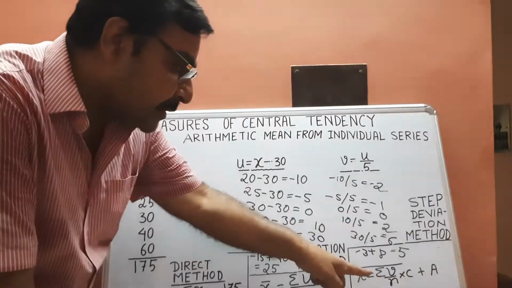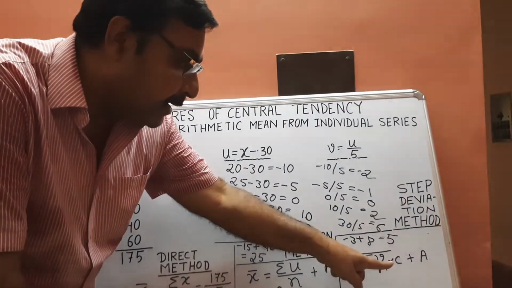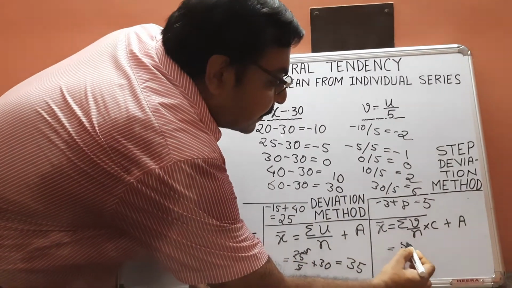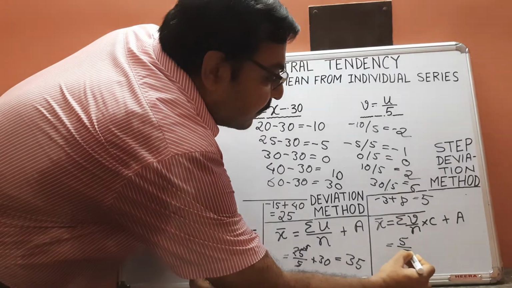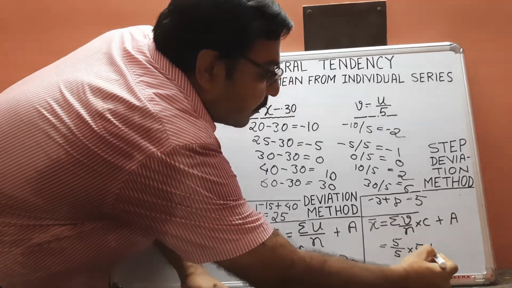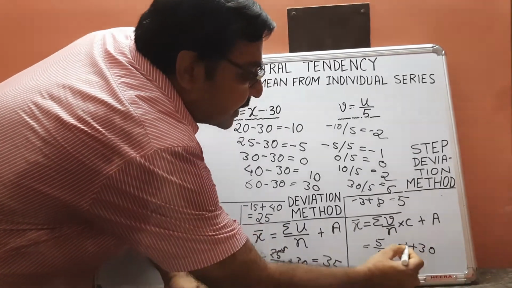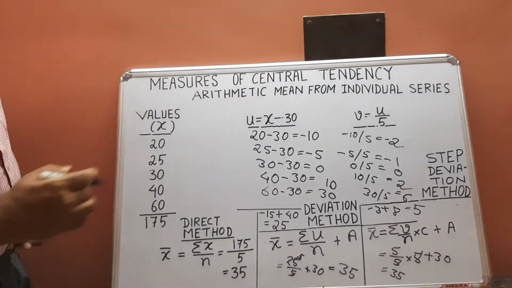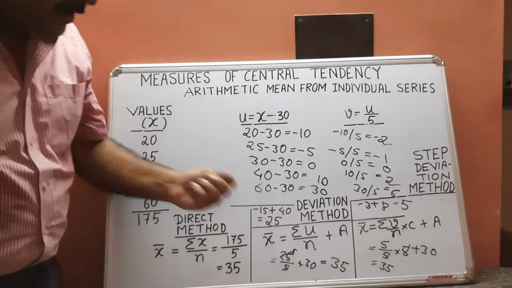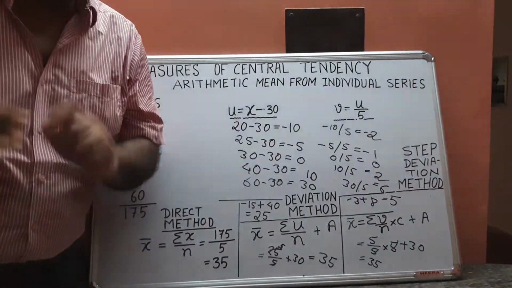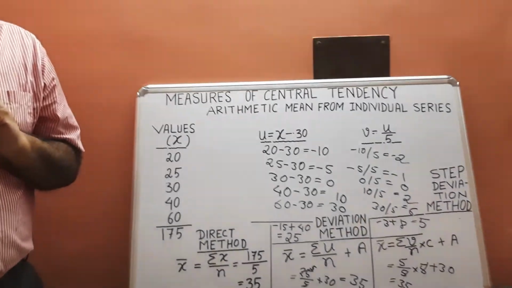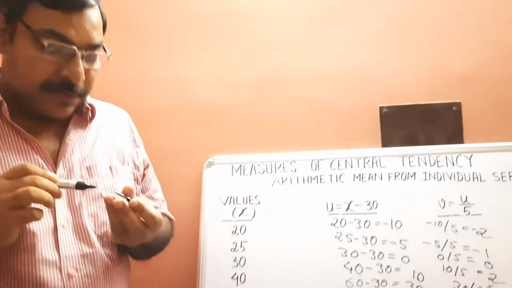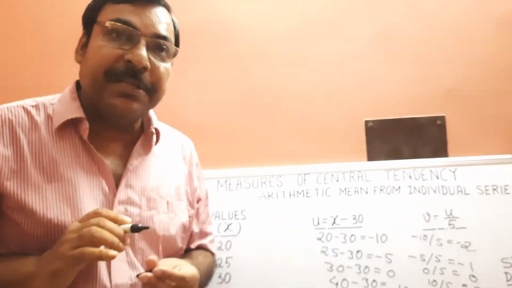Your formula in case of step deviation method, summation v by n into c plus a. Summation v you have got 5. Number of observations 5. Common factor 5. Assumed mean 30. Answer 35. So in direct method, in deviation method, in step deviation method, your answer is same. So we can calculate arithmetic mean following either of these methods. It is always advisable to follow step deviation method.